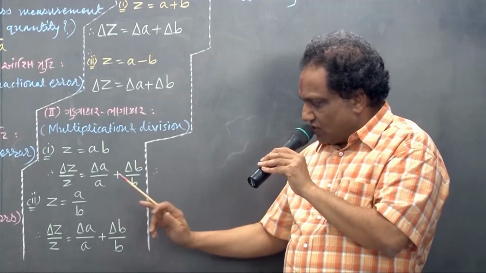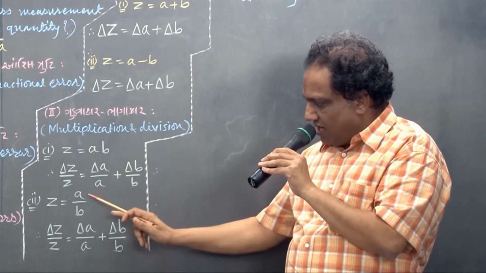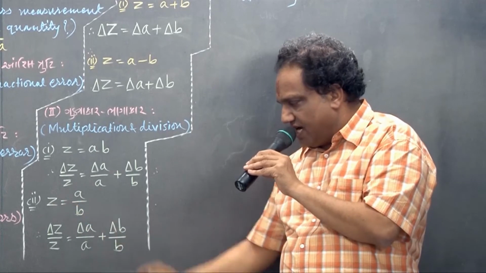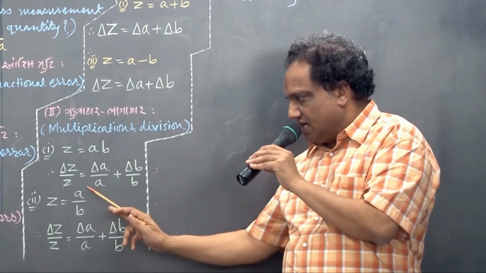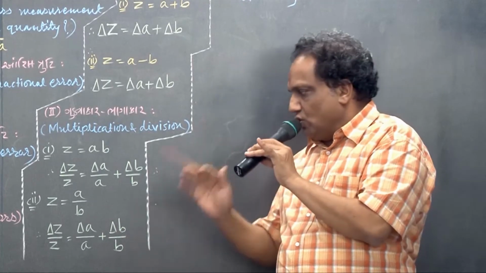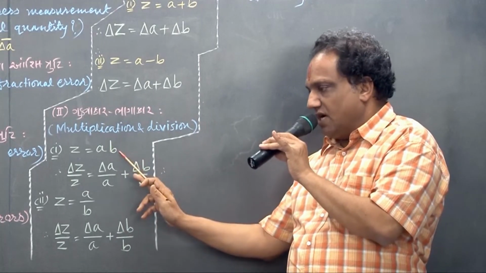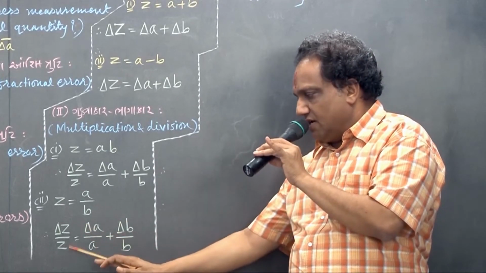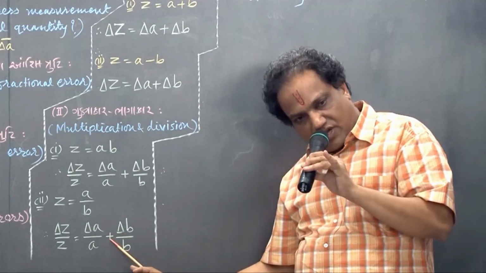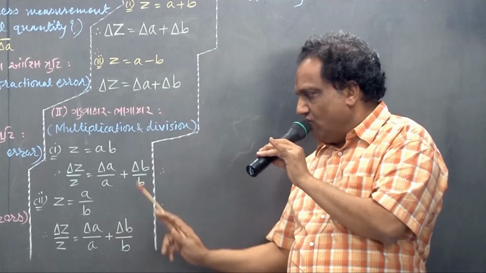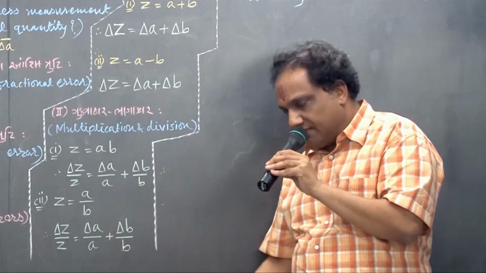Similarly for division, whether it is A into B or A upon B, the maximum fractional error in Z remains the same: delta A upon A plus delta B upon B. Never write a minus sign here; always go for the maximum value, so you must write a plus sign.